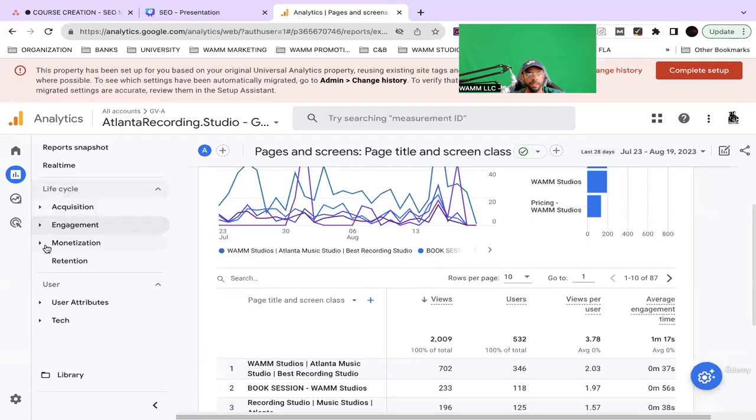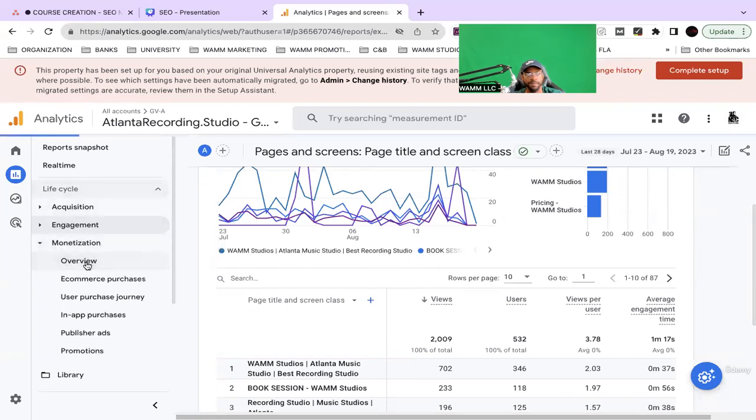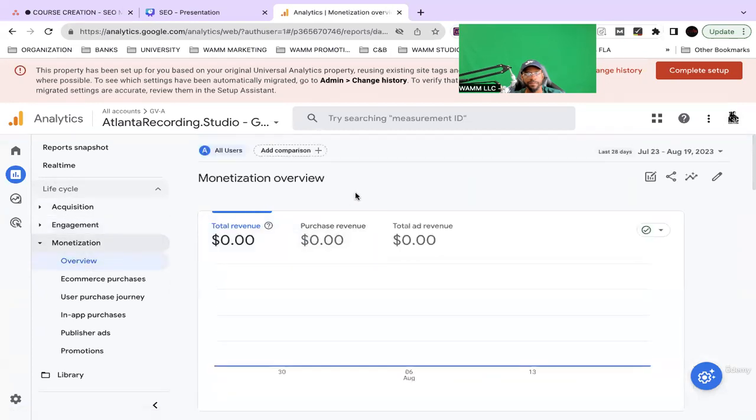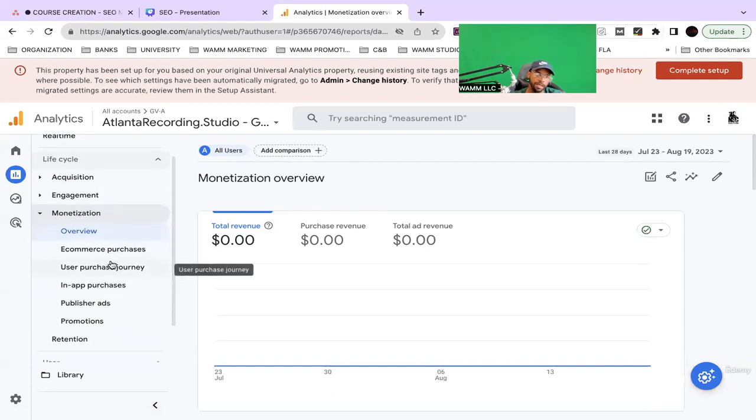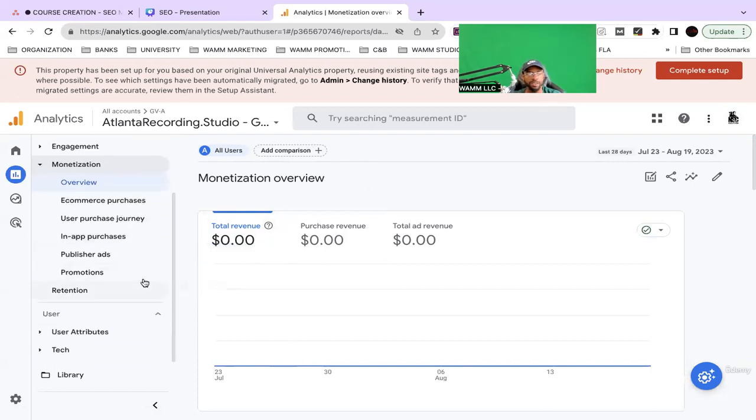So now let's go to the monetization section. As you see, we don't have any monetization data, and that's only because we're not set up properly. This is definitely perfect for e-commerce industries.